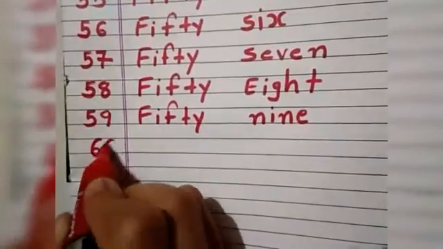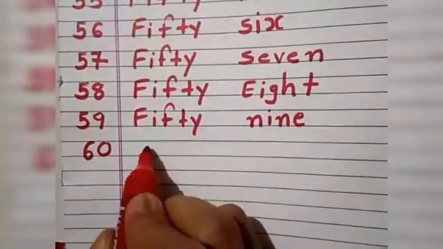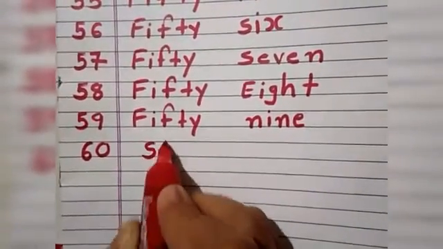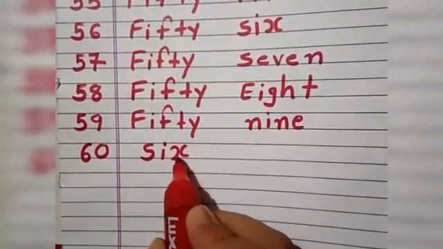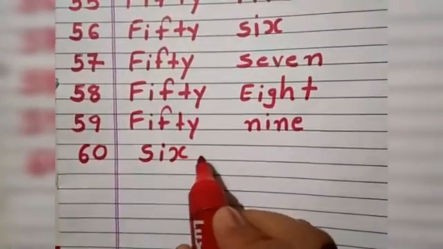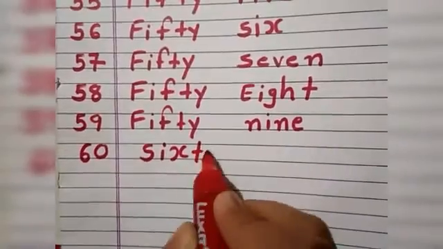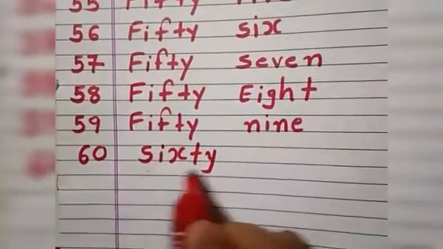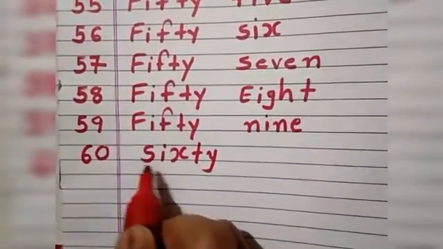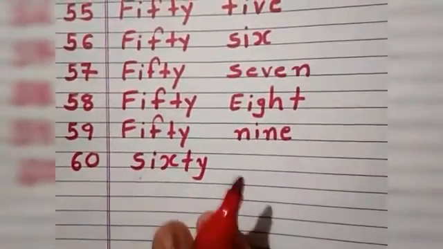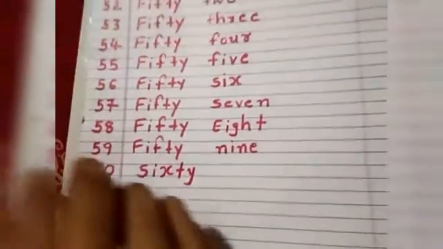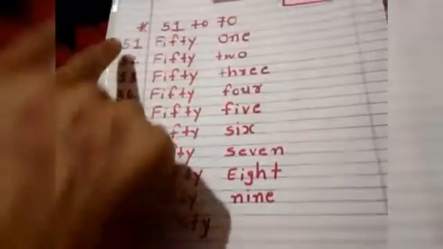Then 60. Do you know the spelling of 6? You first write the spelling of 6, and since you are saying 60, backside write T-Y. 60 is S-I-X-T-Y. So here we studied 51 to 60 numbers and their spellings.